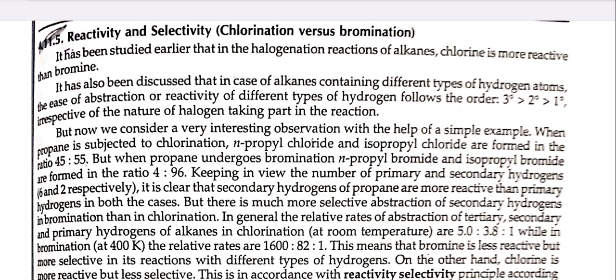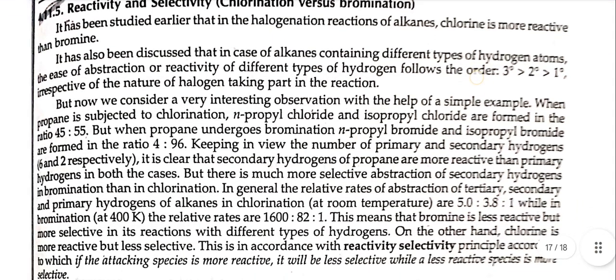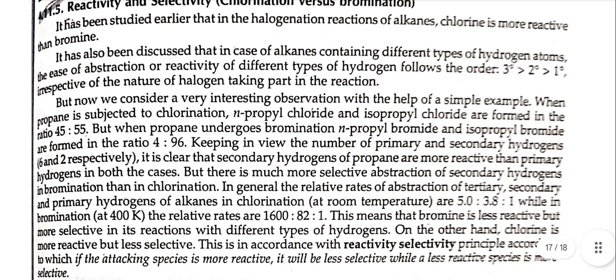This is in accordance with the reactivity selectivity principle, according to which if the attacking species is more reactive, it will be less selective, while a less reactive species is more selective. In other words, a bromine atom will attack the tertiary hydrogen relatively much more easily than the secondary, which in turn would be attacked more easily than the primary hydrogen. Hence, as compared with the more reactive chlorine, there will be much more selectivity in the reaction with the less reactive bromine.